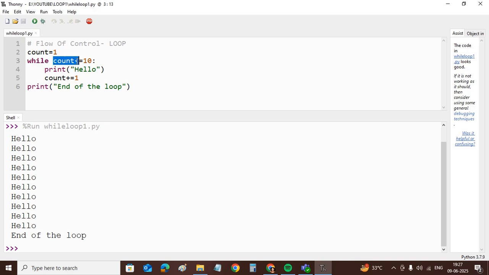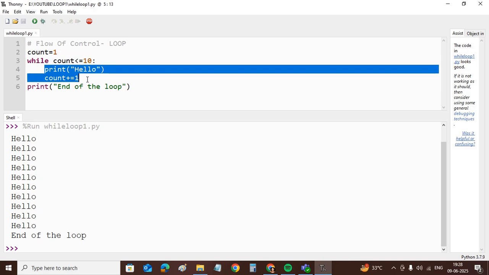So for writing the loop code, that is iterative statements, we can use the keyword while, and after that the condition. Remember that after while you have to write something which will generate a boolean value, either true or false. Like here I have used the relational operator, less than equals to. Relational operators always generate a true or false value. And remember that the counter variable, that is the loop variable, must be initialized before the loop, like I have done before the loop starts, count is set to 1, and the condition, and then the code inside the loop.